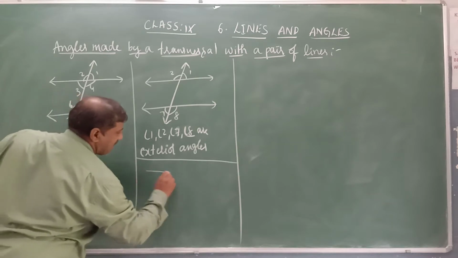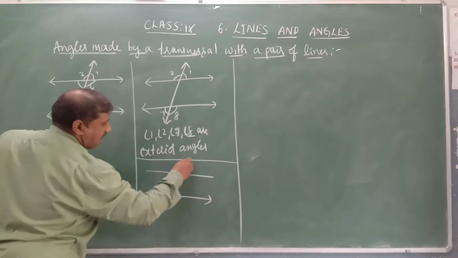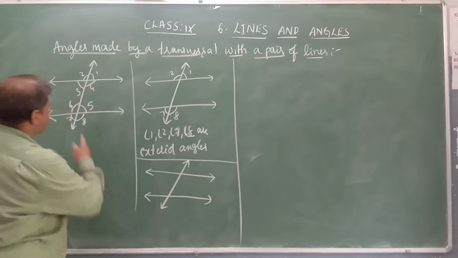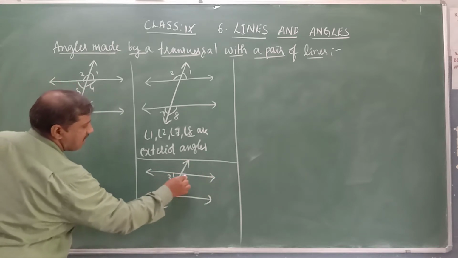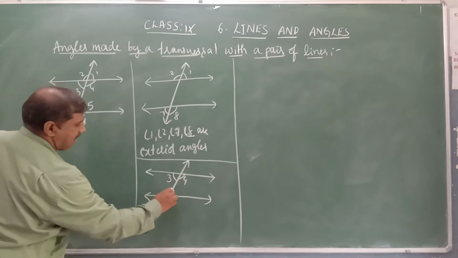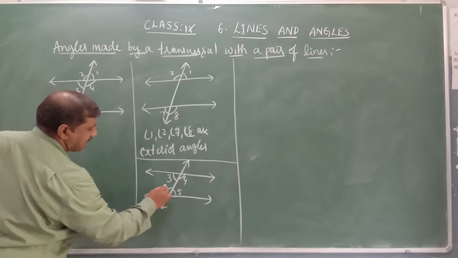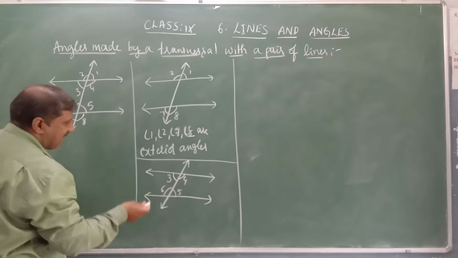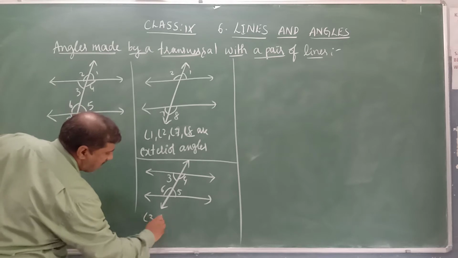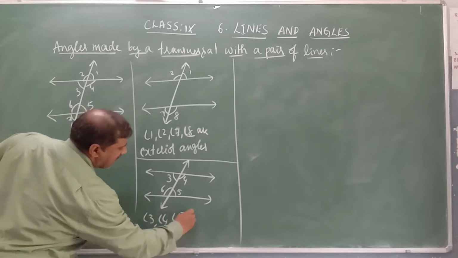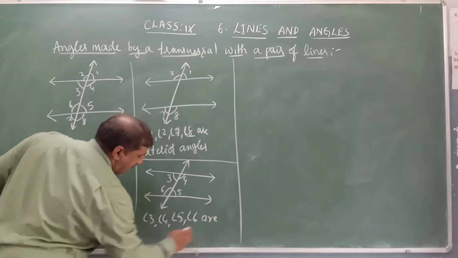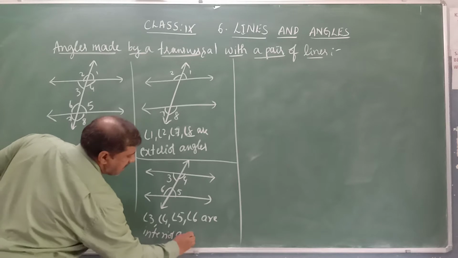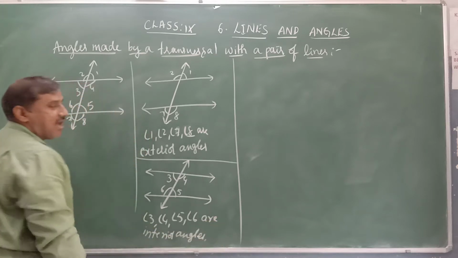So see the figure. This will form 4 angles. What are those? From this figure: angle 3, angle 4, angle 5 and angle 6. These are between these two given lines. Hence they are called interior angles. Therefore, angle 3, angle 4, angle 5, angle 6 are interior angles.